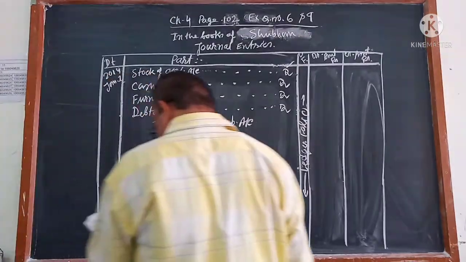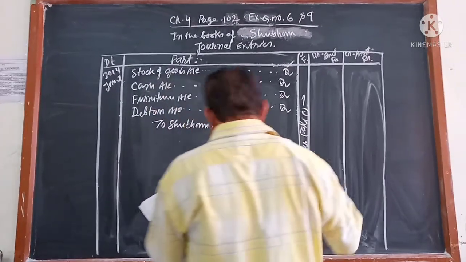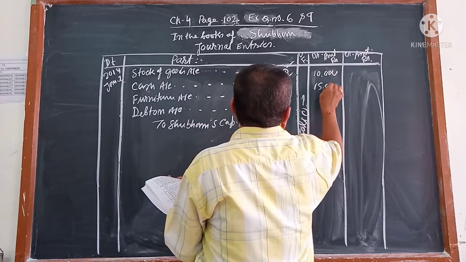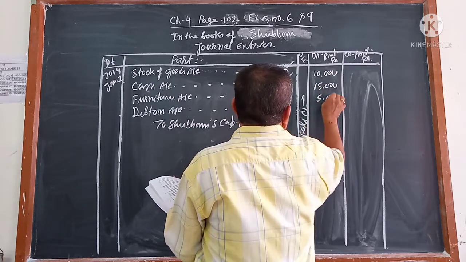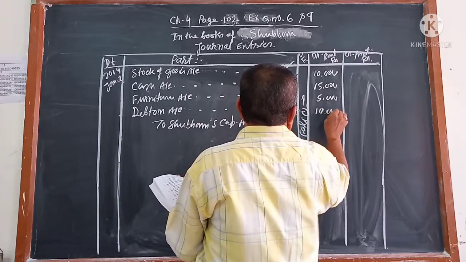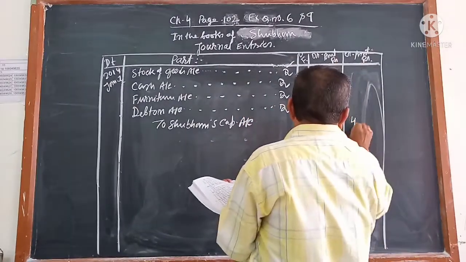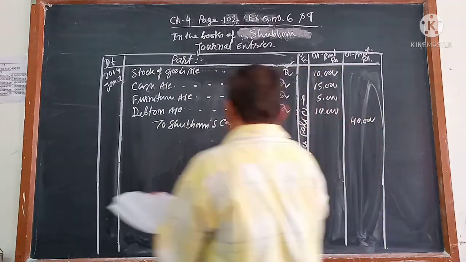The amounts are 10, 15, 5, 10. You add it: 20, 30, 40. So 40,000 will be credit here.